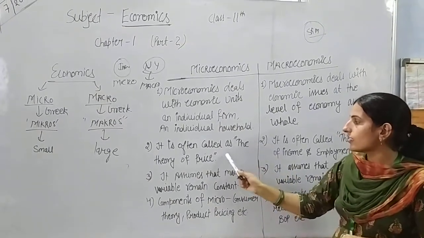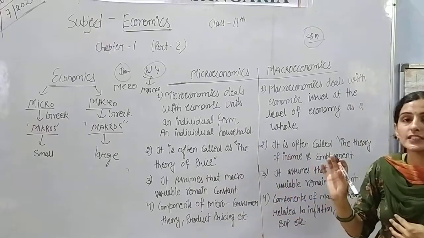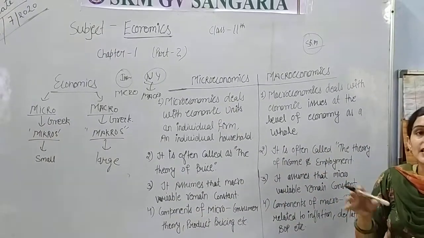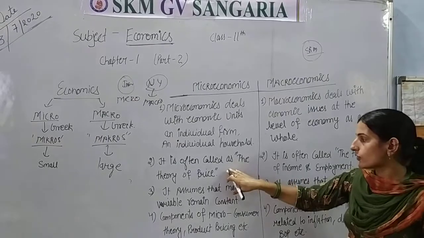Now the next point is that microeconomics is often called the theory of price. Means we are studying only product pricing, etc. So this is only the theory of price.